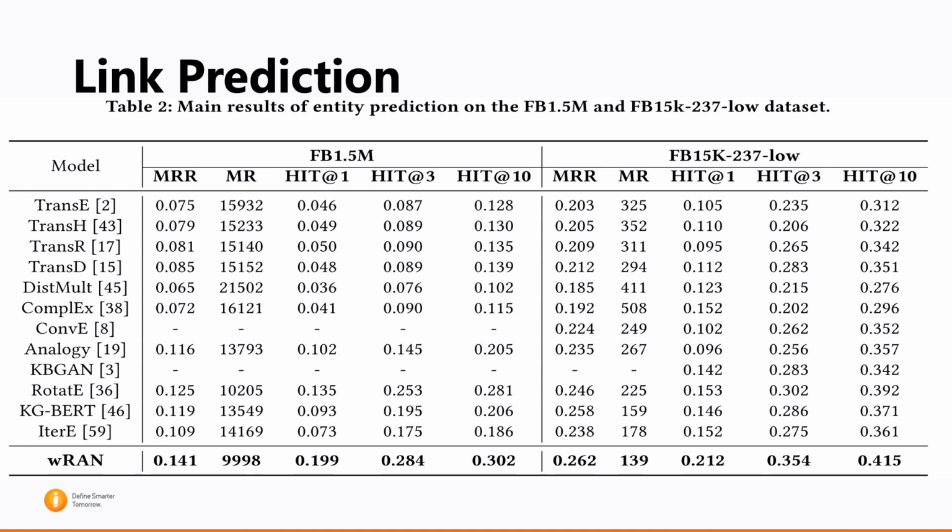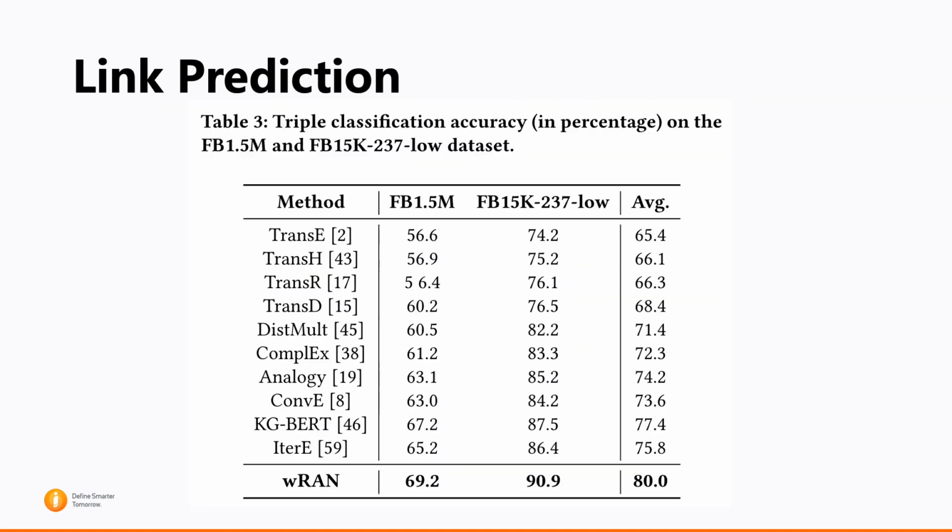Firstly, from the entity prediction results, we can observe that our approach can achieve lower mean rank than baseline models, and we also find that the improvement of our approach on FB 1.5M is larger than FB15K237 because FB 1.5M has more source relations which can leverage more knowledge. And moreover, our approach also achieves the best results in triple classification.